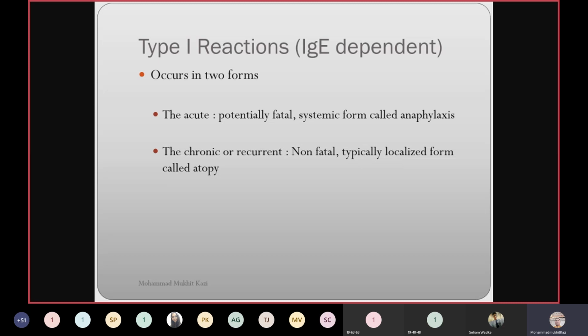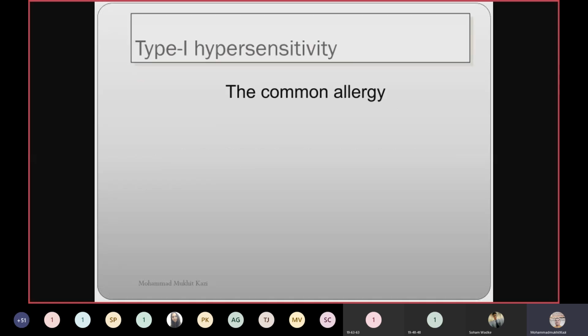One is the acute, which is also called anaphylaxis. And the second one is the chronic or recurrent. The first one is fatal, and the second one, that is chronic, is non-fatal because it is occurring all the time, recurrent. It is not that fatal, a localized form. That is why it is called atopy. The common allergy which we see in our day-to-day life is nothing but the type 1 hypersensitivity reaction.